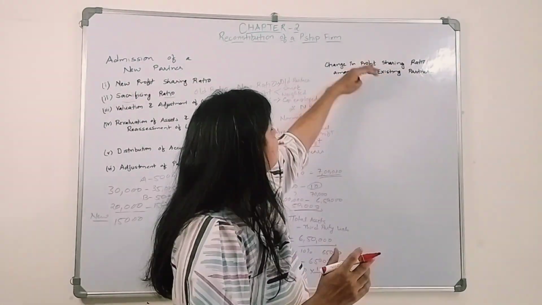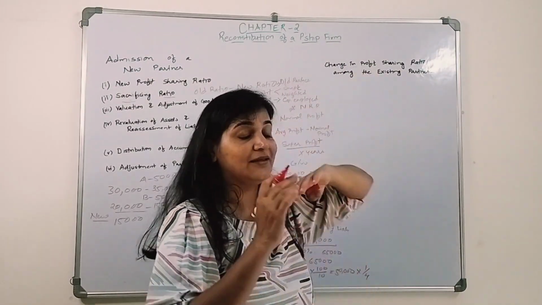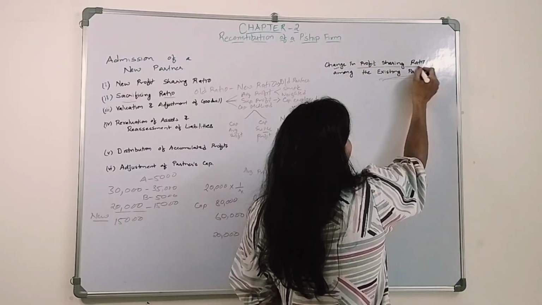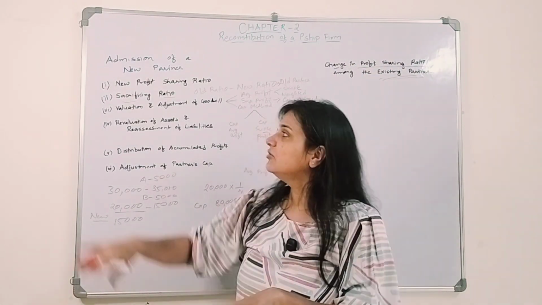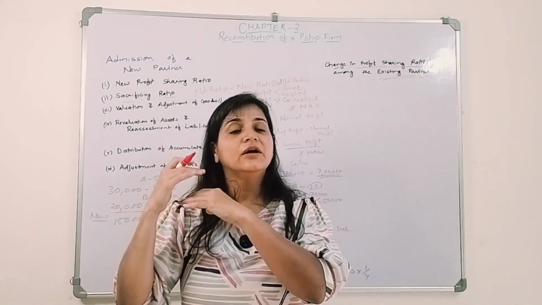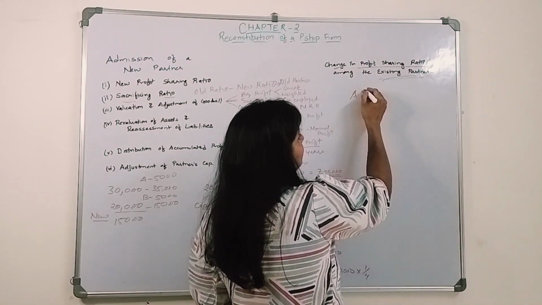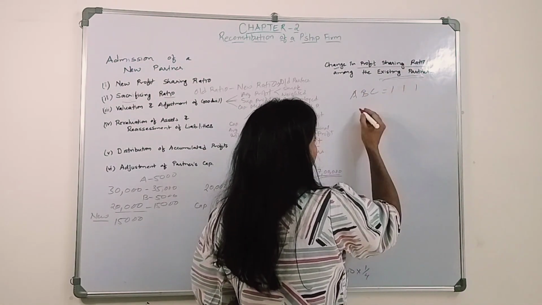And there is one thing: in a reconstitution of a partnership firm, when the existing partners decide to change their profit sharing ratio, they again have to do all these things, okay. That is a new agreement they are forming. Likewise, I discussed three partners sharing equally 1:1:1.